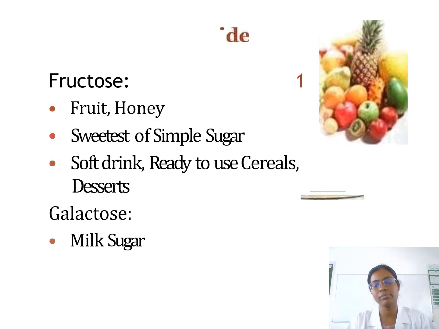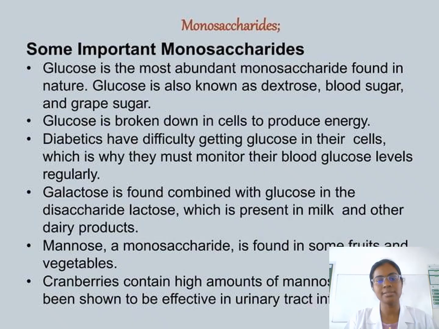Then fructose is one type of monosaccharide. It is found in fruit and honey, the sweetness of simple sugar, and in sharp drinks, ready-to-use drinks, or desserts. Galactose is present in milk sugar. An important point about monosaccharides is that glucose is the most abundant monosaccharide found in nature. Glucose is also known as dextrose, blood sugar, and grape sugar.